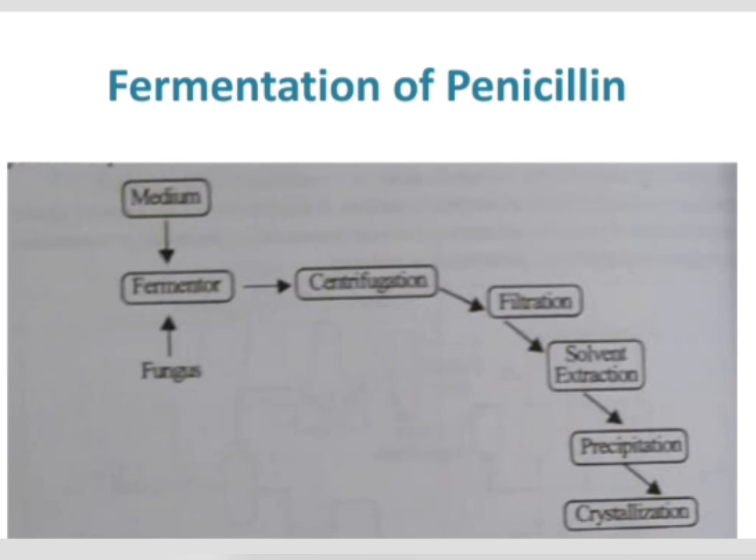have to extract this penicillin either by precipitation or by crystallization. Then we have to purify it and commercially use it. So this is all about fermentation of penicillin.